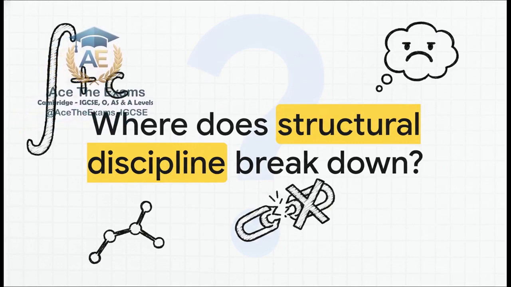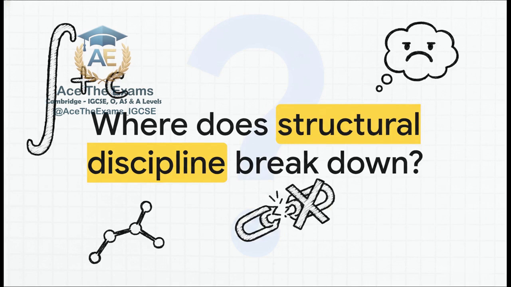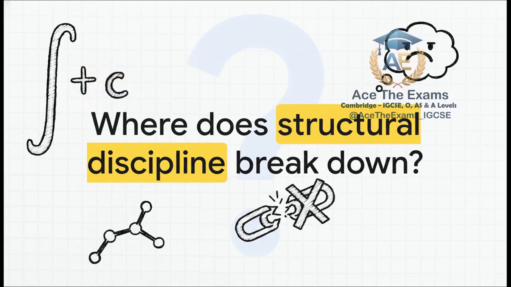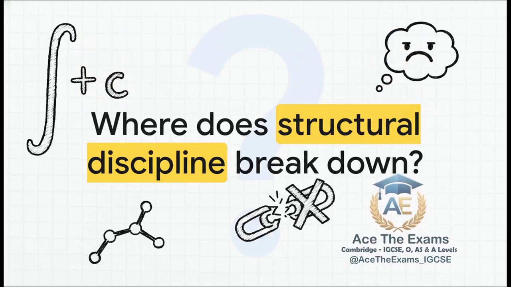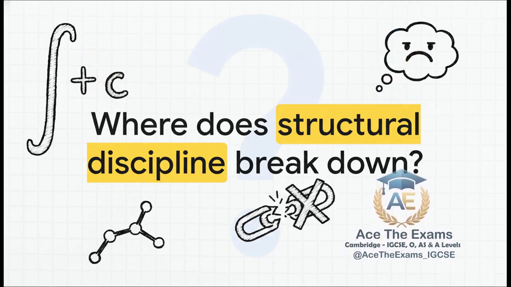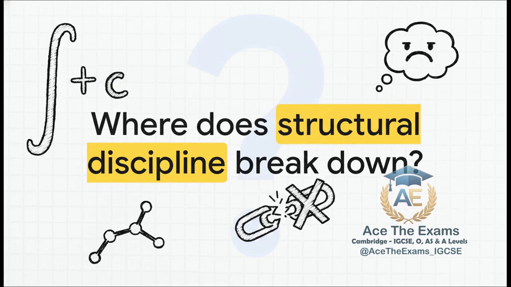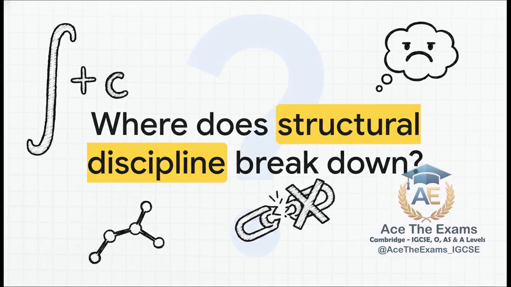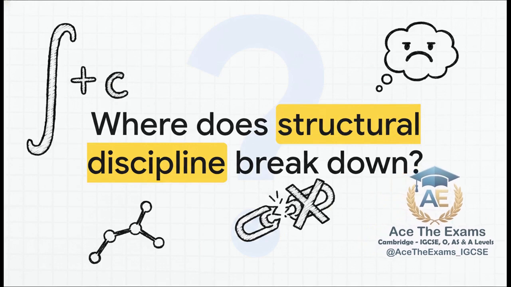I want you to calmly scan this and tell me, where exactly does the structural discipline break down? Where does the method mark vanish? Look closely at the integration step. Do you see it? Right there. By simply evaluating the integral and writing y equals x cubed instead of y equals x cubed plus c, the student has entirely erased the constant of integration from existence.